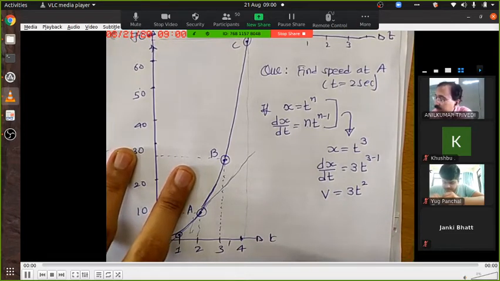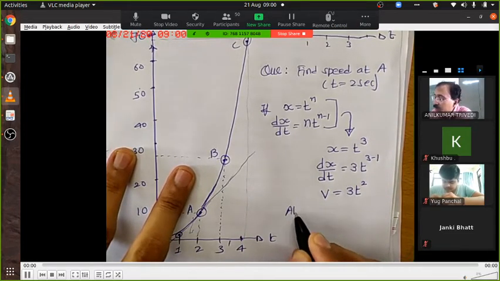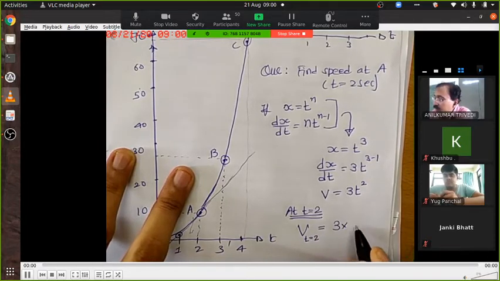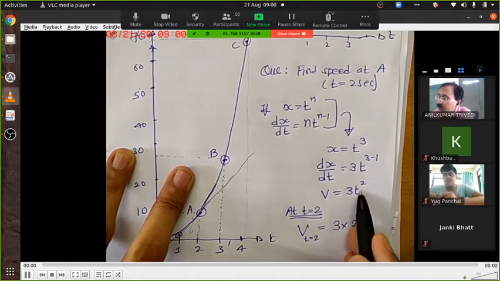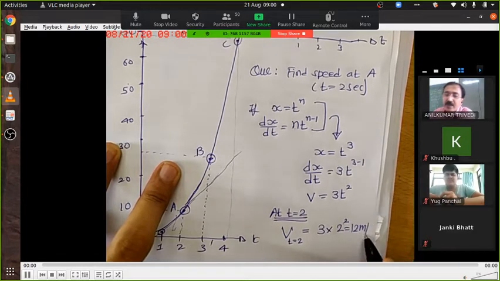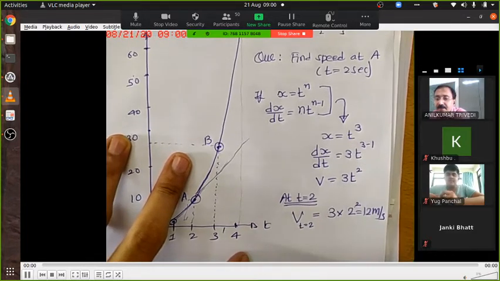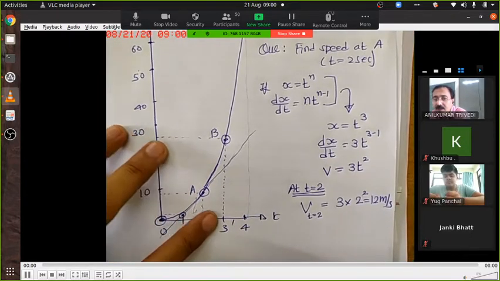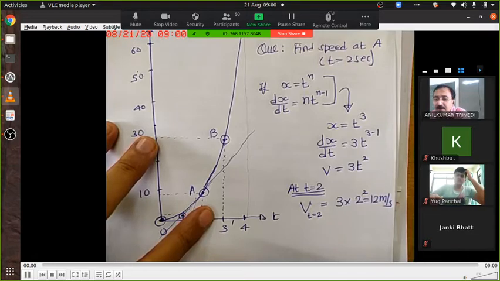Now our answer at t equal to 2. To find v, 3 into 2 square. It is t square, so put 2 square here. 2 twos are 4, and 4 threes are 12 meter per second. Hello, do you follow? Yes, sir.